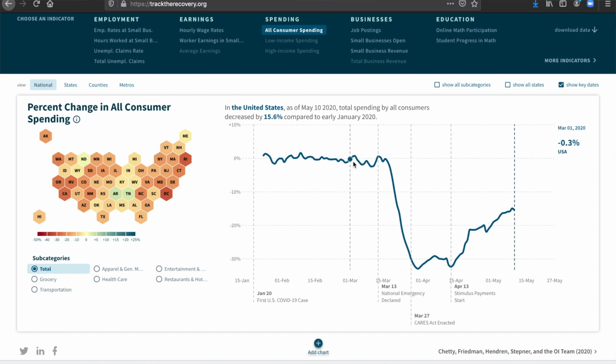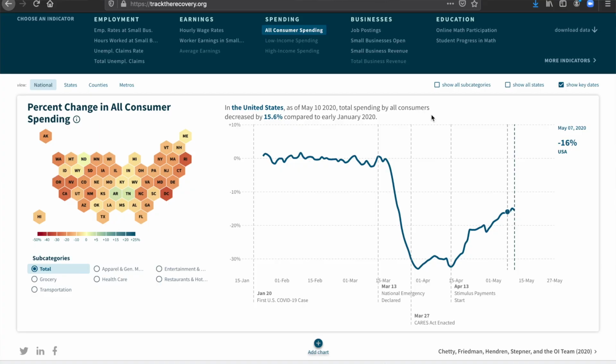When we look at consumer spending, we see that right around March 13th, when the national emergency was declared and states began with shutdown orders, we saw a precipitous drop. So much so that by late March, consumer spending was down by over 30% across the country. By April 13th, after the CARES Act was passed and enacted and stimulus payments began to be received across the country, we start to see a slight uptick. But consumer spending overall is still down by almost 15% across the country.